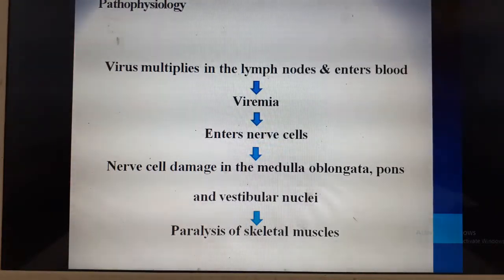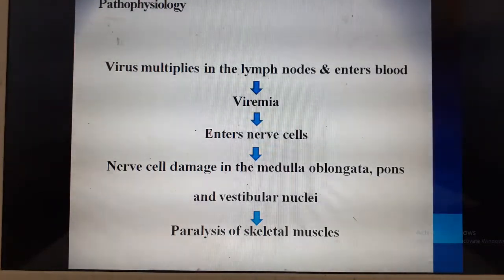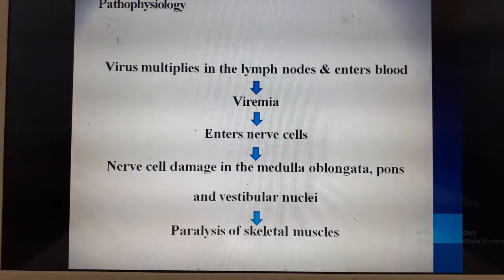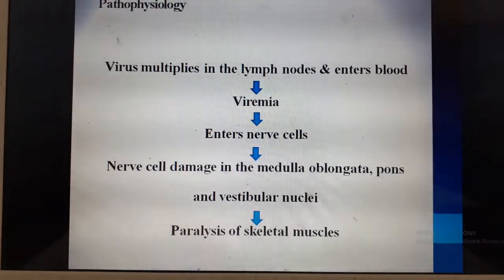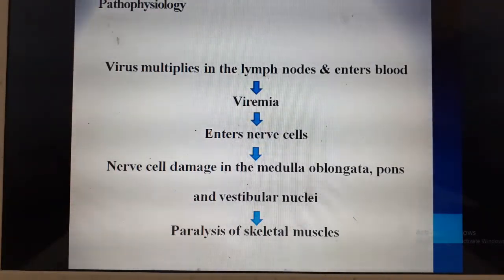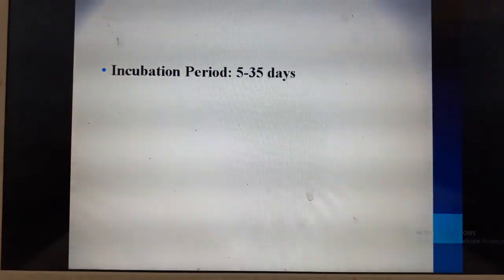Infection of the blood with the virus is called viremia, and this virus multiplies, enters the nerve cells and causes damage to the medulla oblongata, pons, and the vestibular nuclei. Mainly it affects the peripheral nerves and the cerebellum, and it also causes paralysis of the skeletal muscles.